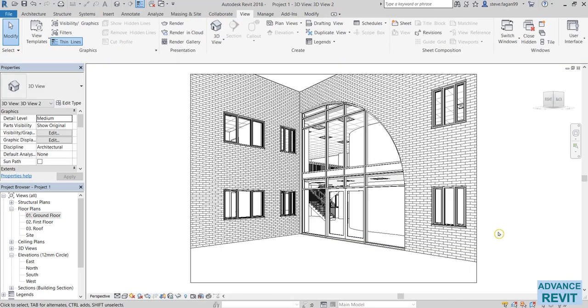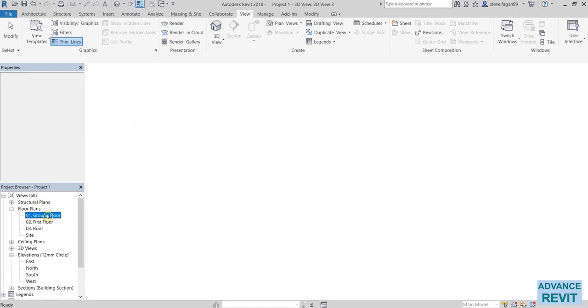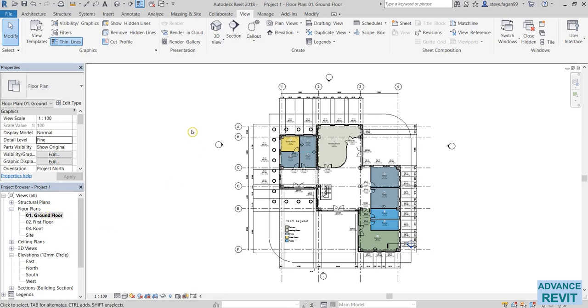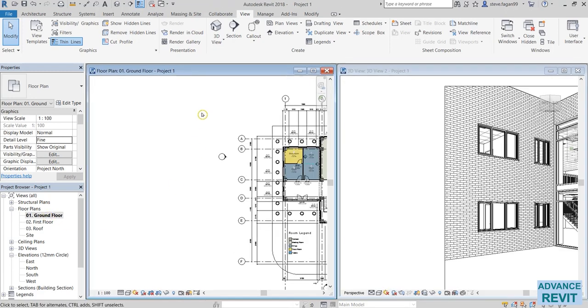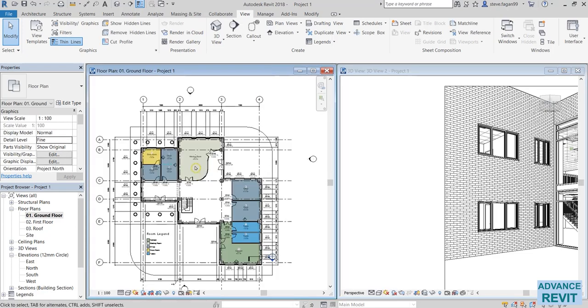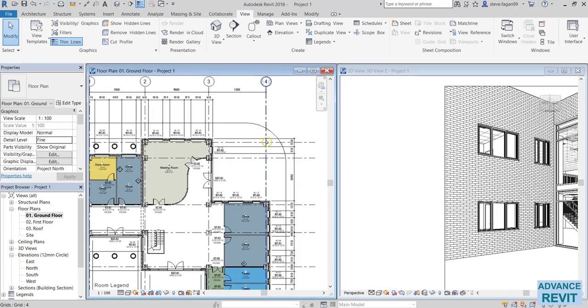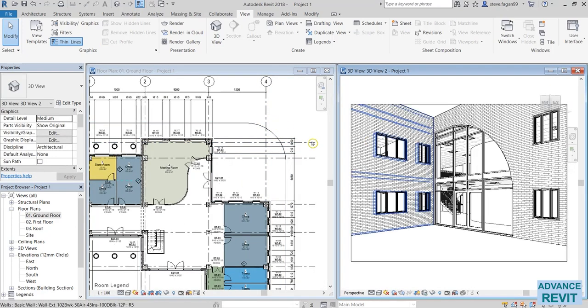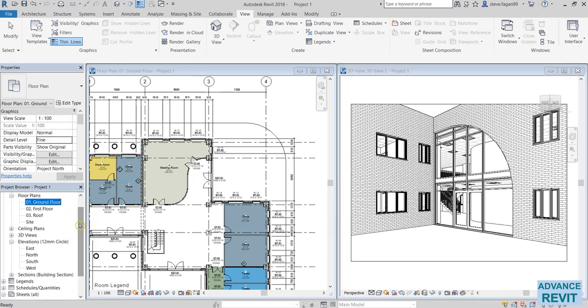After we've resized our crop, if we're not happy with the position of our camera, what we can do is open up our ground floor plan. Again, I'm going to type in WT so I can see both views. My camera is here, but it's currently not displayed. So what I need to do is go into my project browser, and all of my camera views will be organized under the 3D view heading.